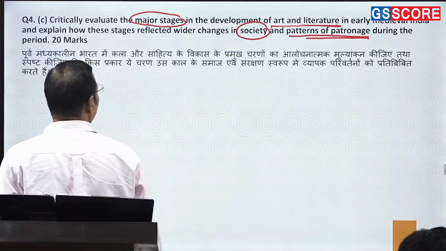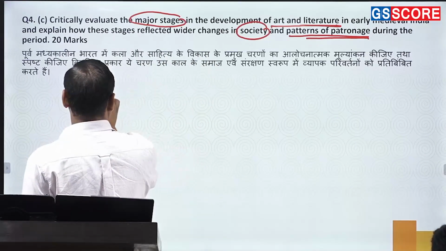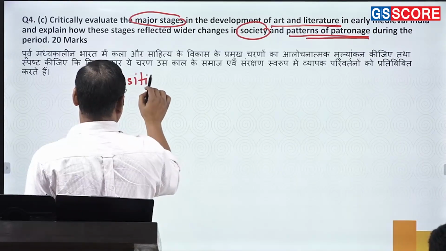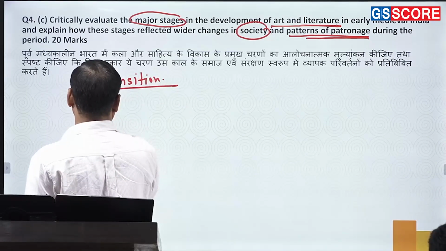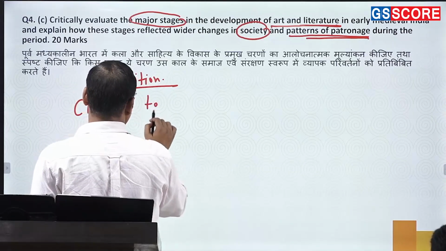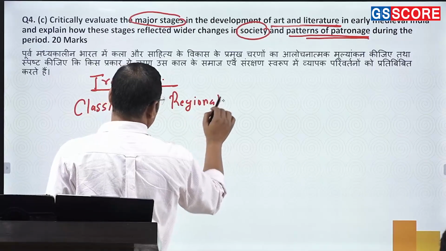So first of all, when it comes to the major stages, basically you need to write about the transition. Okay? Transition from what? Transition from the classical to the regional.